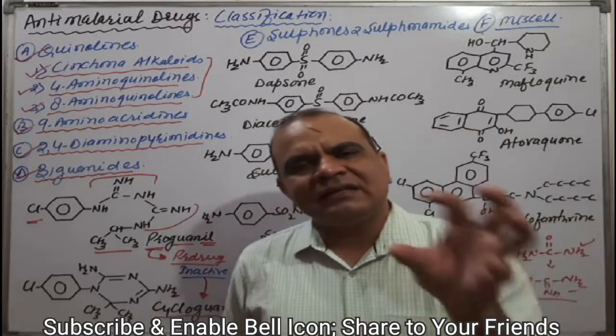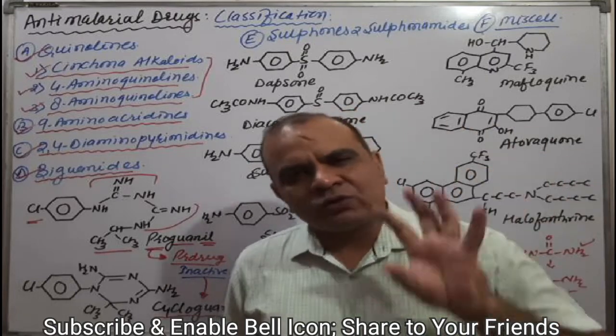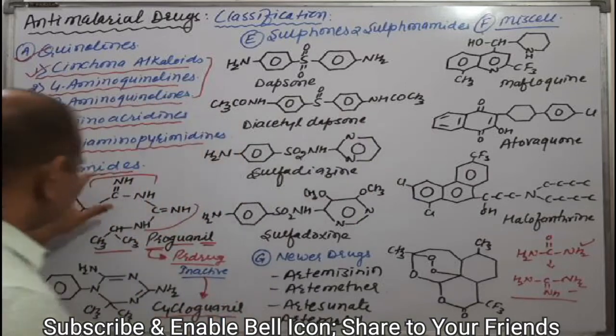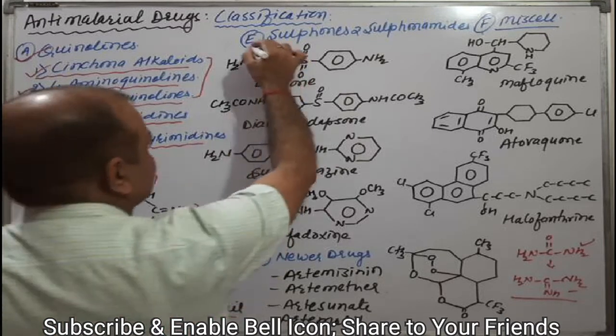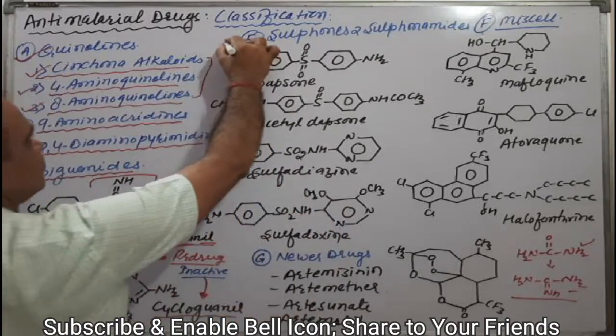Okay, this is the biguanides. Means there are 2 drugs, and the only difference is that this ring is closed by means of cyclization, that is the cycloguanyl. Okay, now come to the next category. After D category, we are coming to E category, that is sulfones and sulfonamides.